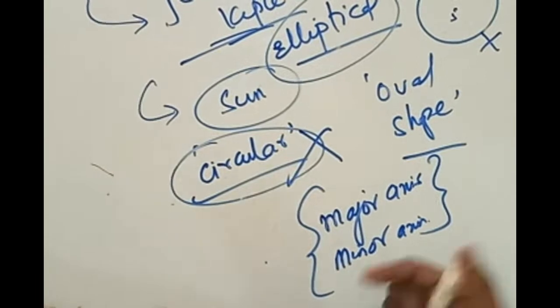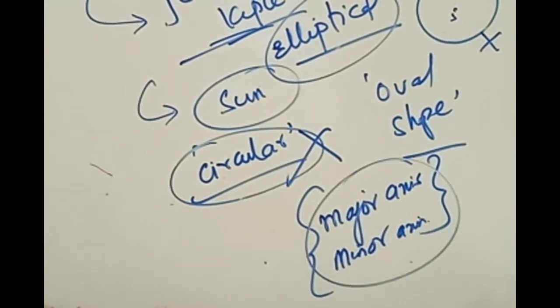Now in a circle, how are these two related? For a circular path, how are the major axis and minor axis related? You can answer this.